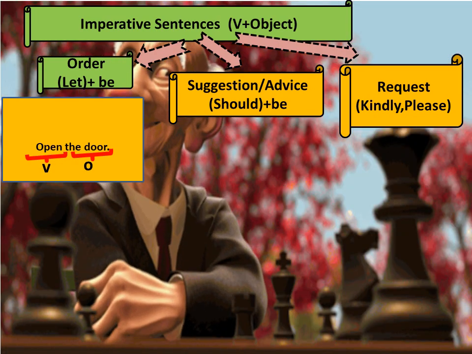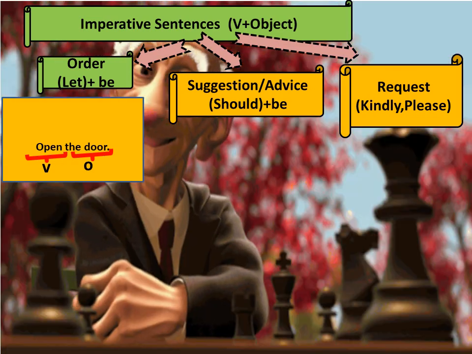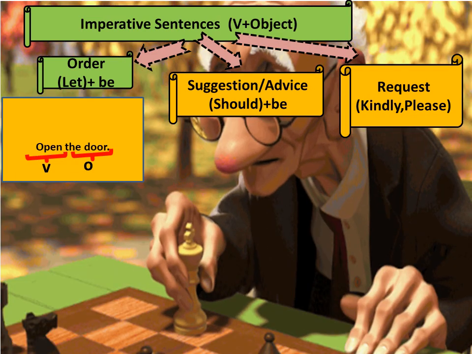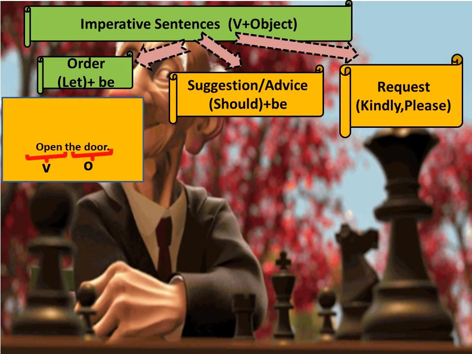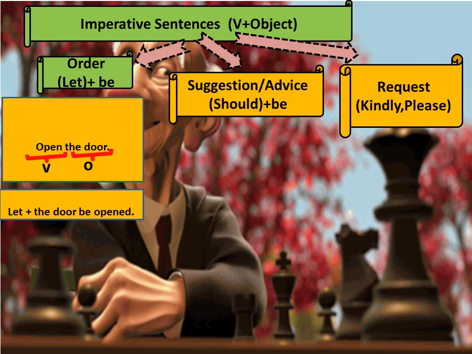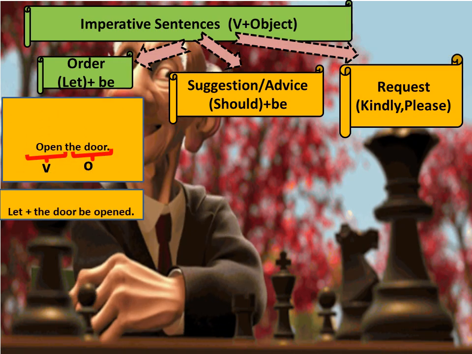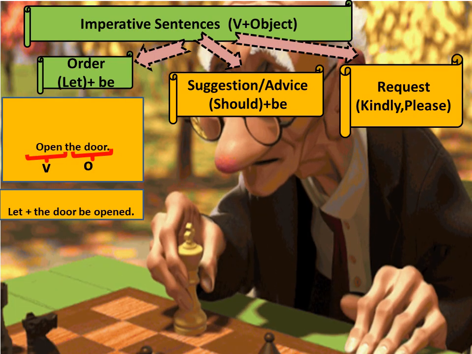the first type, that is order type. Open the door. Now here open is a verb and the door is the object, so there is no subject, right? So it is in the verb plus object form, as I told you. So how will we convert it into passive voice? We will put let at the beginning of the sentence. So let's make it passive. Let the door, and we will attach be to it. So let the door be opened.